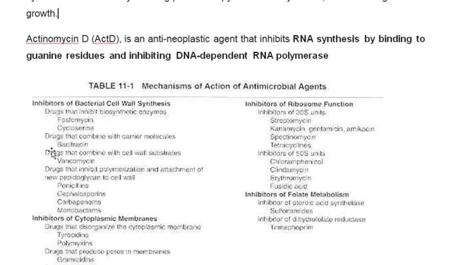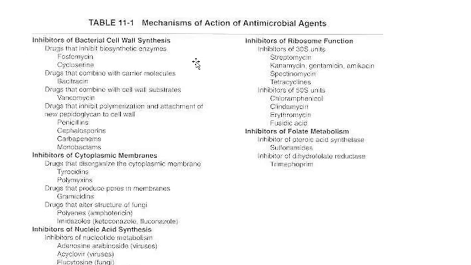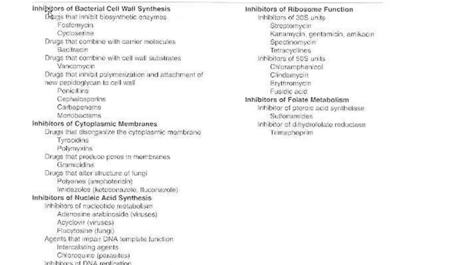Okay. So here I have given you, actinomycin D is an anti-neoplastic agent that will be inhibiting RNA synthesis by binding to G residues. At the same time, it will be inhibiting the DNA-directed RNA polymerase. These are the additional references, like inhibitors of bacterial cell wall synthesis. Cycloserine will be inhibiting the biosynthetic enzyme responsible for cell wall synthesis, whereas bacitracin will be combining with a carrier molecule and inhibiting its function, and vancomycin will be combining with the cell wall substrate. And drugs like penicillin, cephalosporin, and monobactams will be inhibiting the polymerization and attachment of new peptidoglycan to the cell wall.